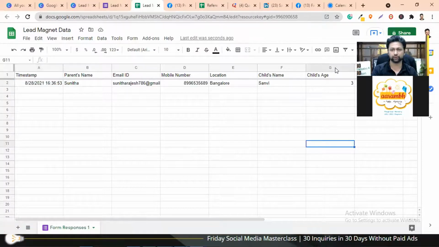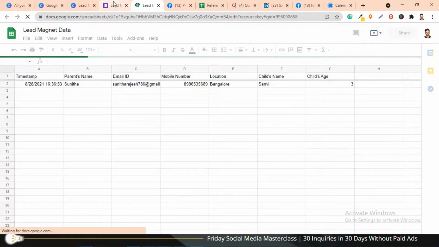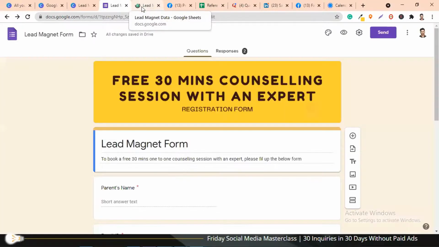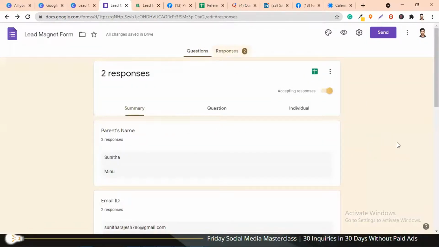See, so now Sunita has filled up this form. So we can see parent's name, parent's email ID, mobile number, location, child's name and child's age. Similarly, when you all fill this form up, all that data will come here. That data will also be available in the Google form itself. But getting it on a Google sheet is always better. Now we've got two responses here. Under the Google form you will see that even Meenu has filled up this form.